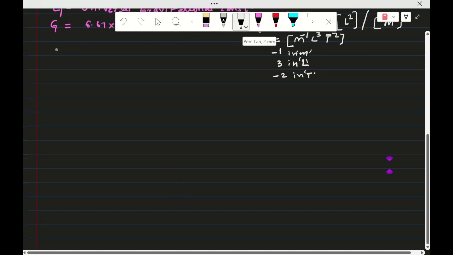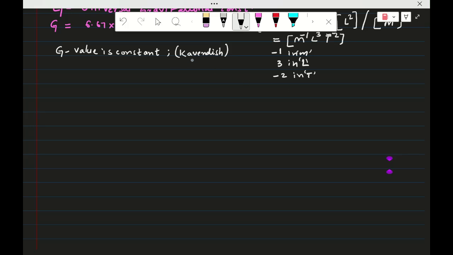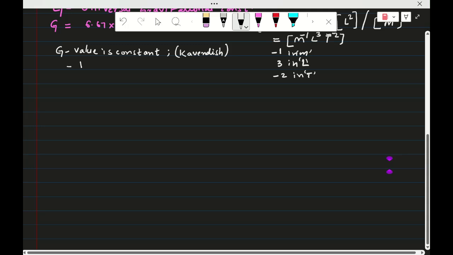Now the G value is constant and was calculated in the laboratory experimentally by Cavendish. The G value depends on the system of units.